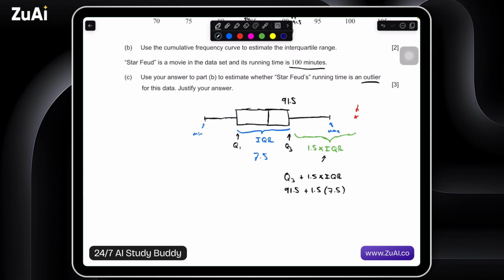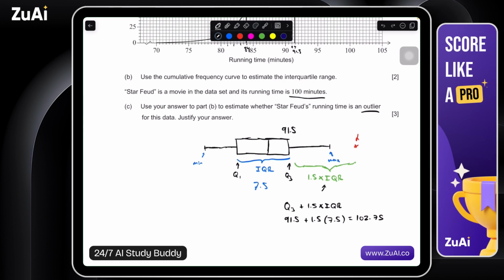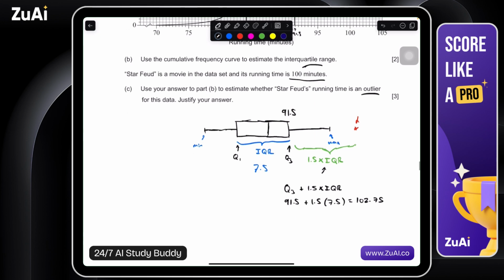So I'm going to work that out on the calculator that I have right here. 1.5 times 7.5 plus 91.5 gives us a value of 102.75, or to 3 sig figs I guess we could say 103, but actually let's keep the values as they are. 102.75. So is Starfeud, which is 100 minutes, an outlier? Justify your answer.